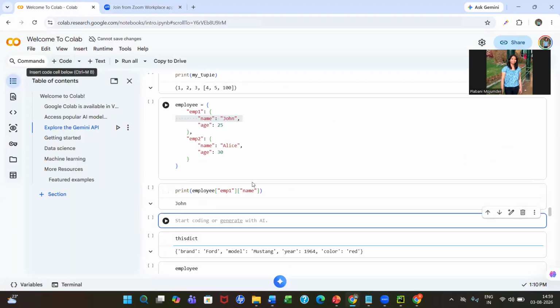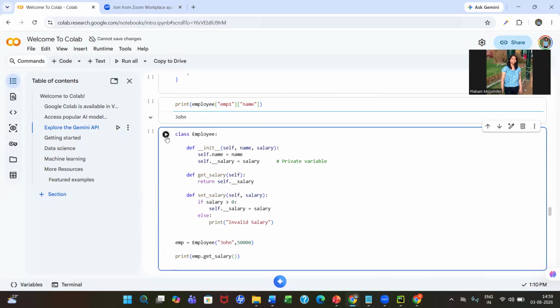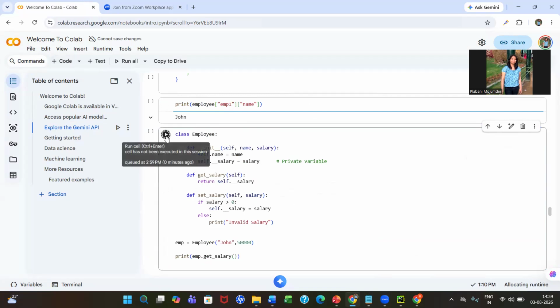go here. If I just execute, initially it will take a little time to get connected. You can see here, it will display the output. The salary we are able to access through the get_salary method. That's what we have learned: the variable will be private and it will be bound with a method. Through that method, we are able to access it.